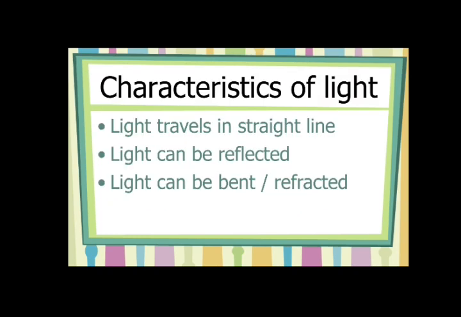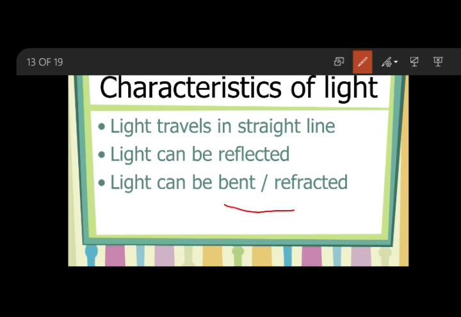So, we saw the properties of light: light always travels in a straight line, light rays can be reflected, and light rays can be bent or refracted. This is another property of light, my dear children, called refraction.